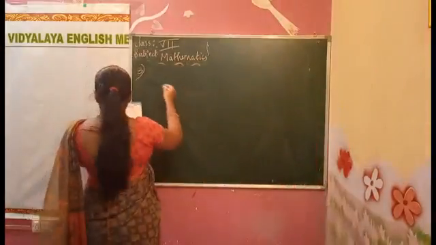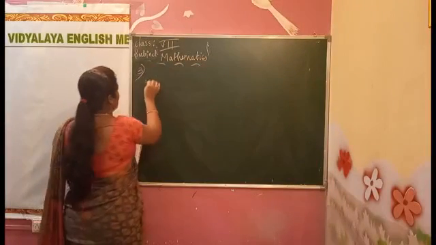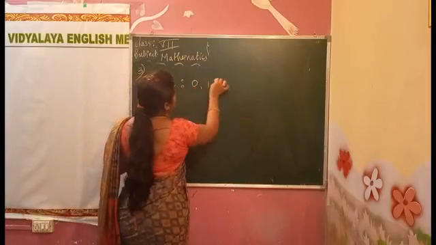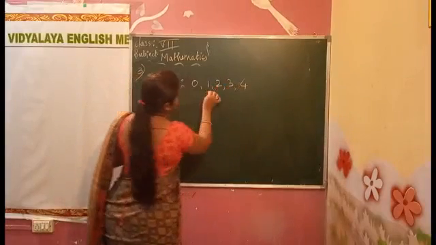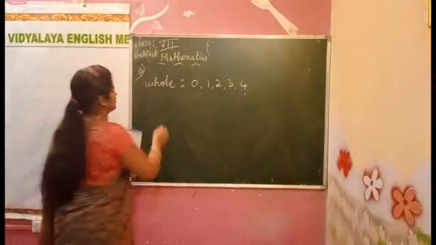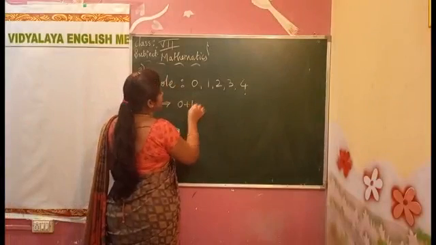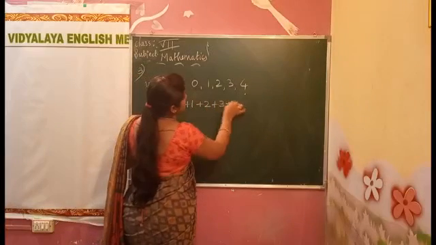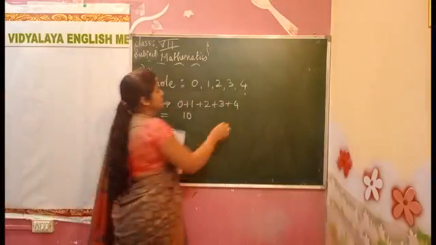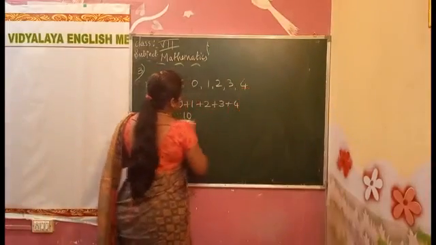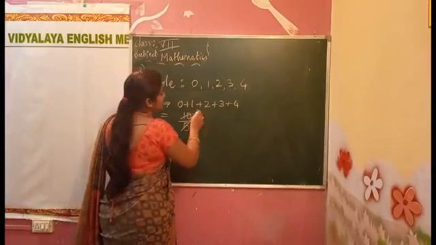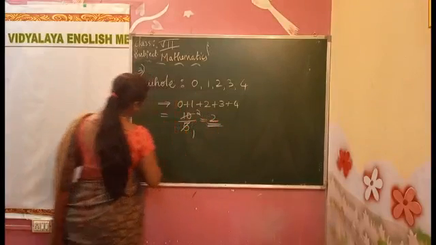So now write the question. First 5 whole numbers they are telling. So 0, 1, 2, 3 and 4. 1, 2, 3, 4, 5, right? So these are 5. What do we have to do? We have to add the numbers. So 0 plus 1 plus 2 plus 3 plus 4. What do we get, children? 10. This 10 we have to divide by how many numbers we have? 5. We have 5 numbers. 5 ones are 5, 5 twos are 10. What is the arithmetic mean?